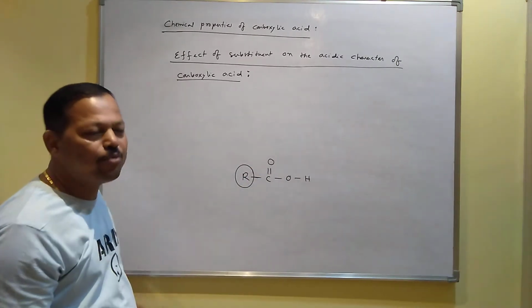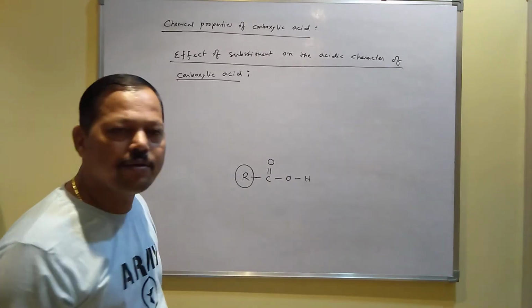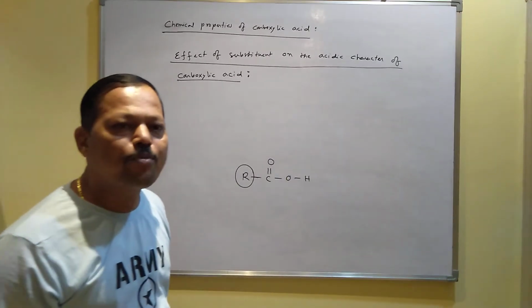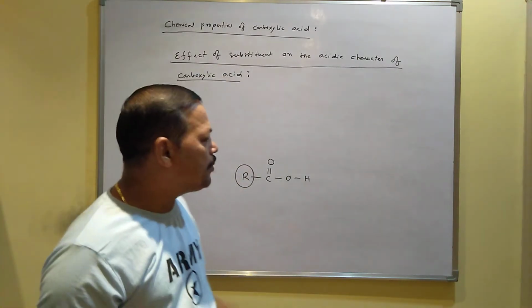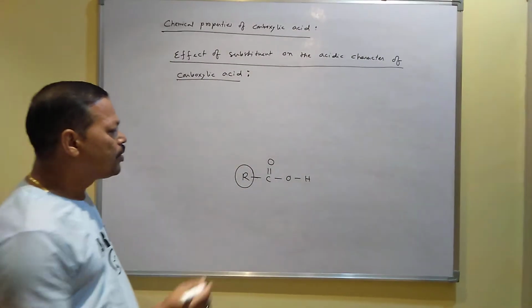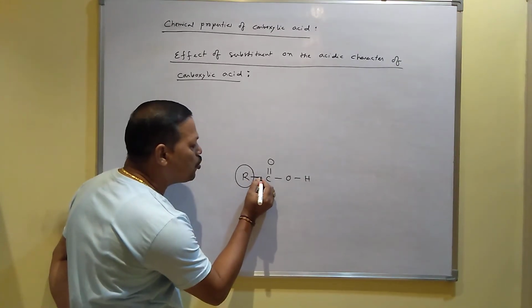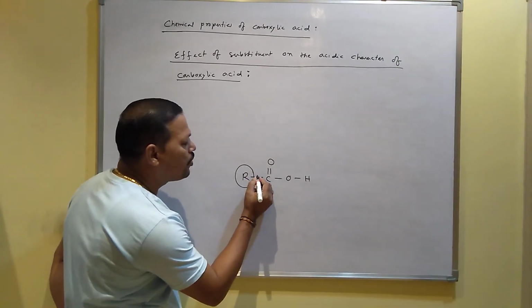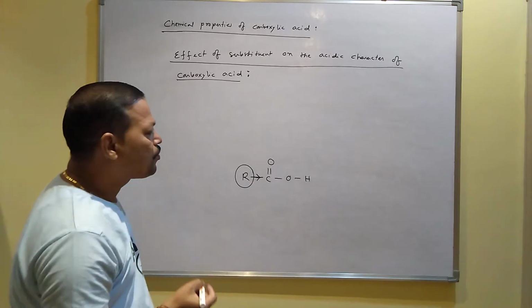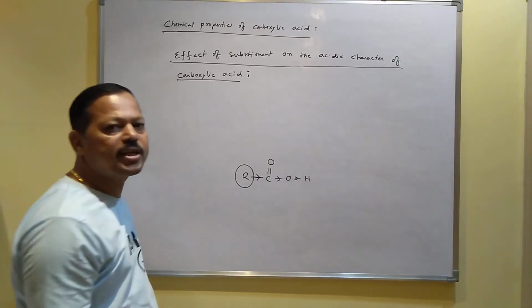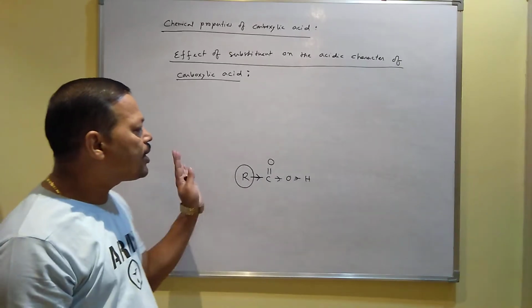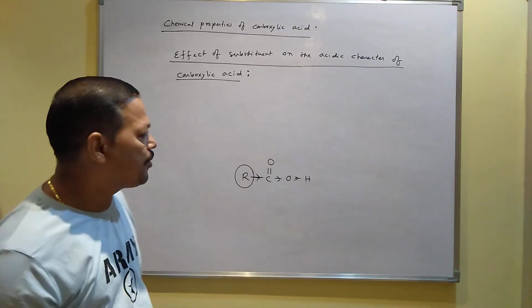R means alkyl group like methyl, ethyl, propyl, butyl. And in class 11 you learned that all alkyl groups act as electron donating group, plus effect group. So when this alkyl group donates the electron, all the electron comes towards oxygen because oxygen is more electronegative.